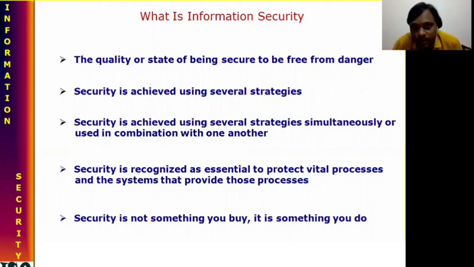Now we go for defining what is information security. So the quality of being secured, free from danger. What is danger? The persons who are not allowed to access our data all come under dangers. So we need to protect our data from others, and that we can call information security. So how do we go about achieving security? Security is achieved using several strategies.